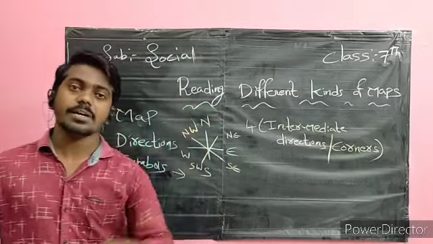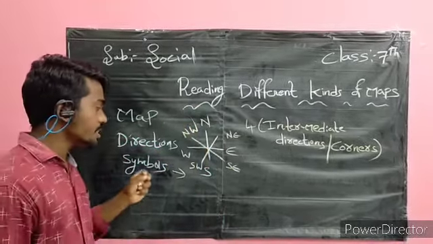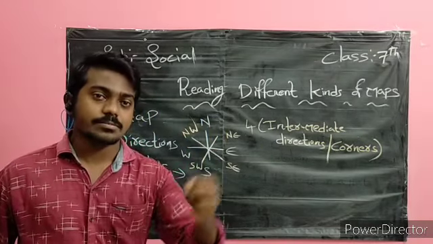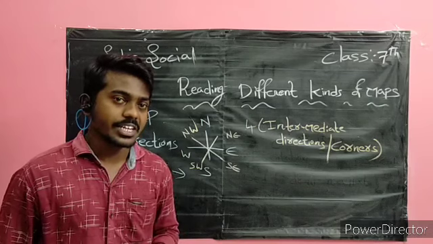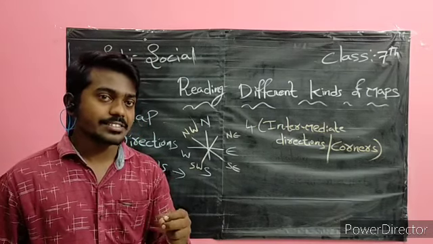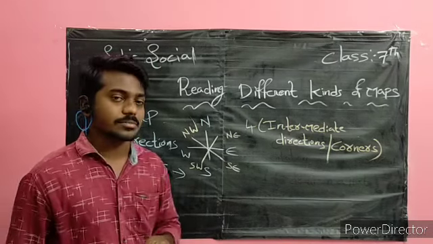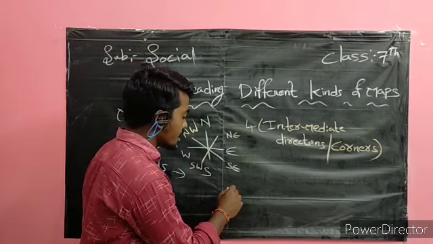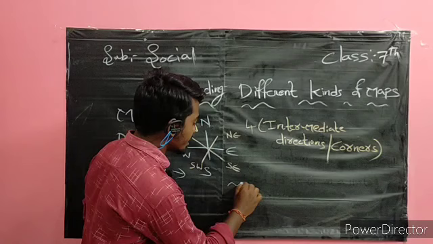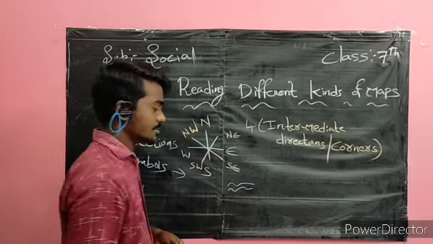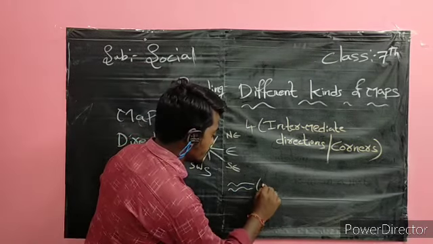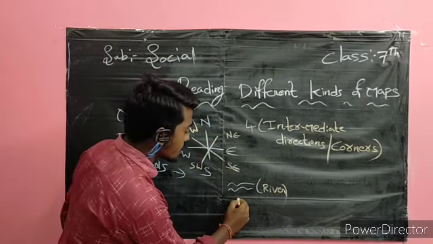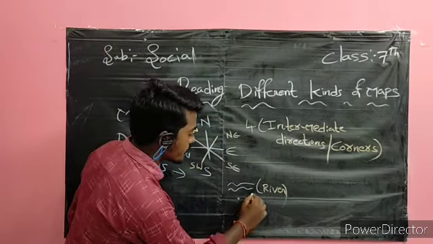By using the symbols, the actual features on the earth are taken as symbols to represent them very easily. For example, a river, they will draw like this. This is the river symbol. And this is the capital point symbol.